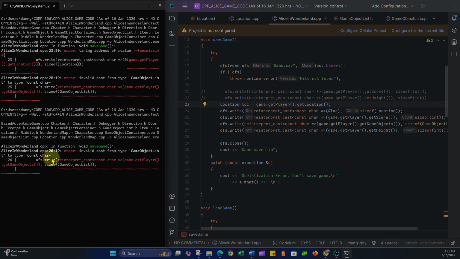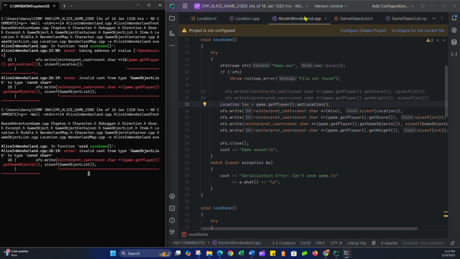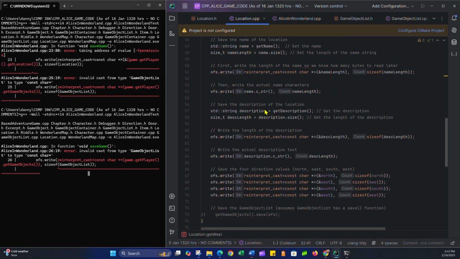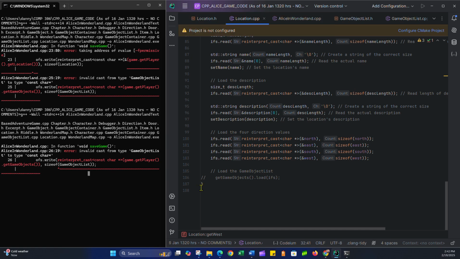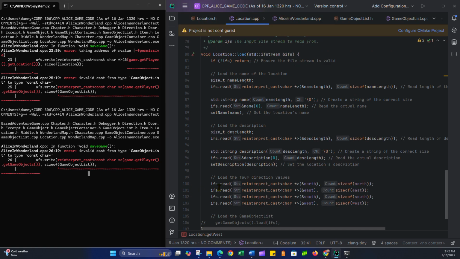Now we just have this other error, a similar error to one we had before when we were dealing with the location object, in the sense that I'm trying to just directly write a game object. game.getPlayer.getGameObjects returns a game object list, and I'm trying just to save that directly, but I need to implement a save and load method the same way I did for my location class. So I created the save and load for that. I just need to do this for game object as well. So no need to keep you on the line for that.